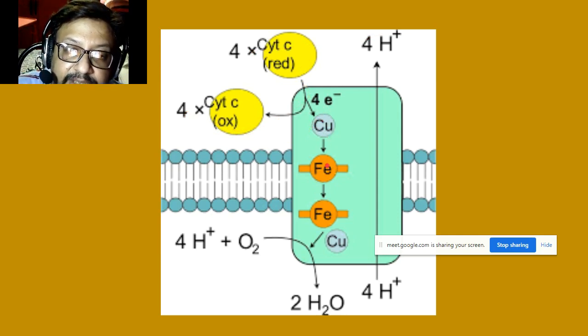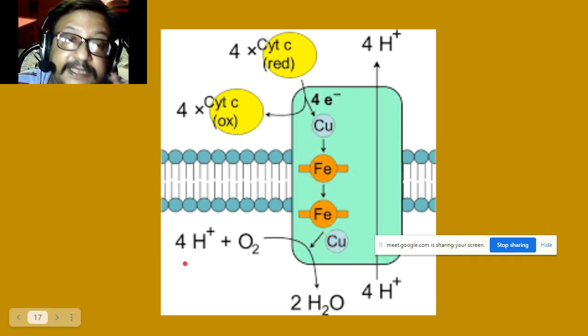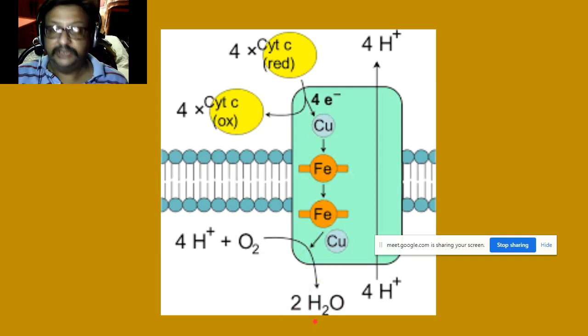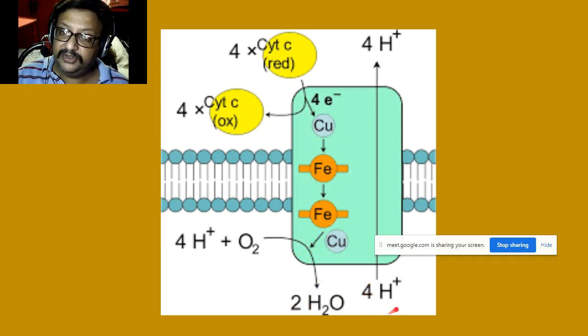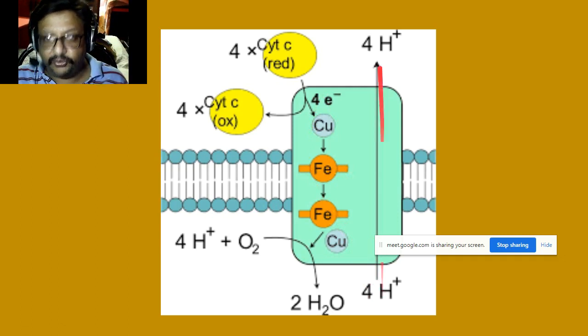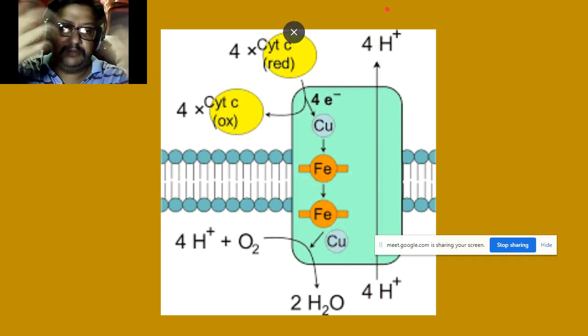These electrons pass through copper iron carriers and are removed outside, and 4 more H plus are taken from the mitochondrial matrix, and oxygen is taken, and these 4 electrons together make 2 molecules of water. At the same time, the fall of energy which takes place when it goes from one carrier to another drives 4 more H plus ions out of the mitochondrial matrix.